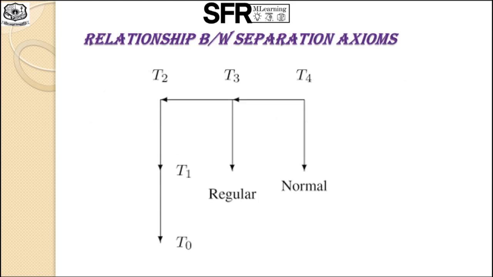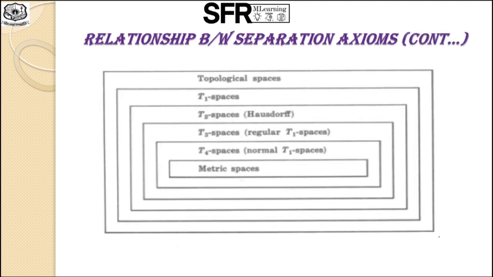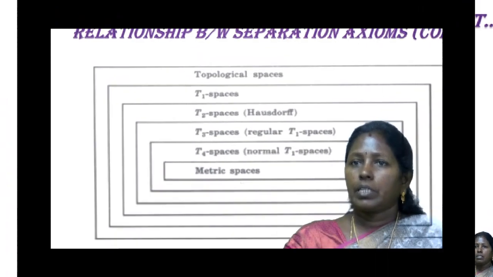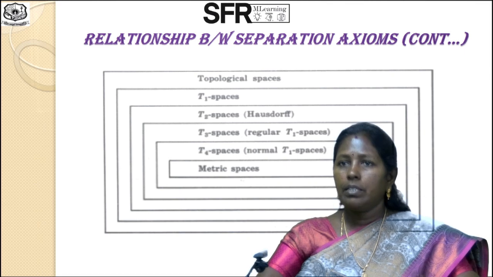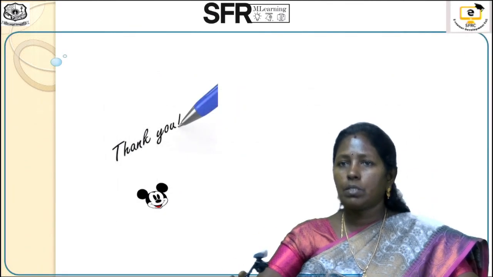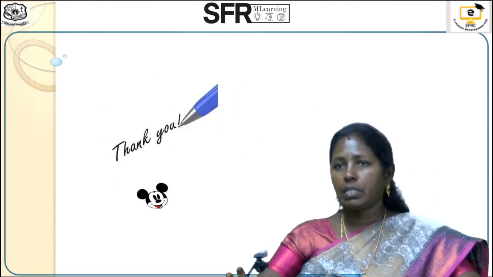Now finally, let's discuss their relationships. The relationships among T0, T1, T2, T3, T4 are given here, and it is explained clearly in the next slide. We know the basic concept of metric space. The outer line indicates the topological space, its immediate subspace is the T1 space, and then its next interior subspaces are given. Finally, the relationship between all the separation axioms is clearly explained in this diagram. The inner subspace is a metric space, and the outer space is a topology. All the related separation axioms are given here.